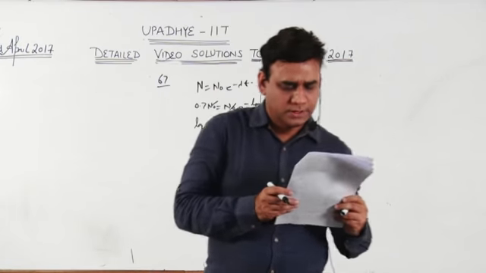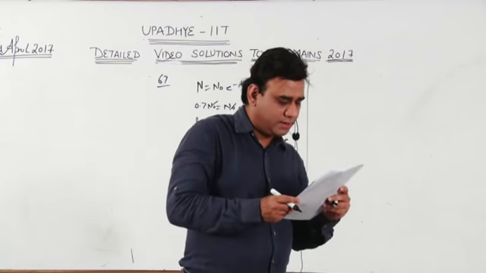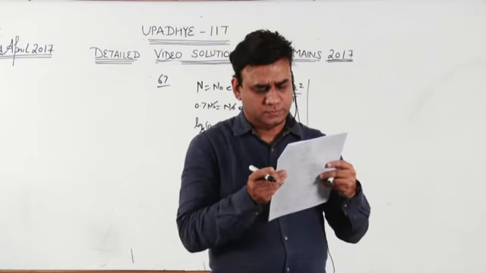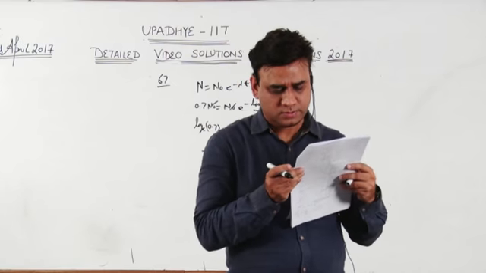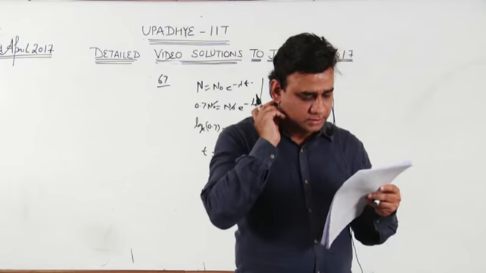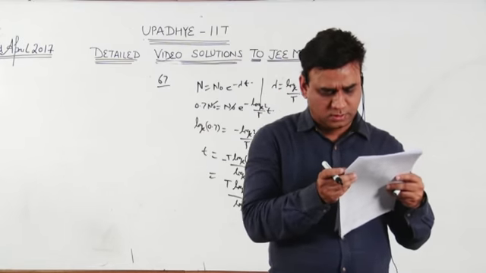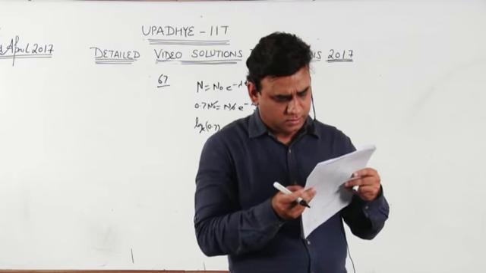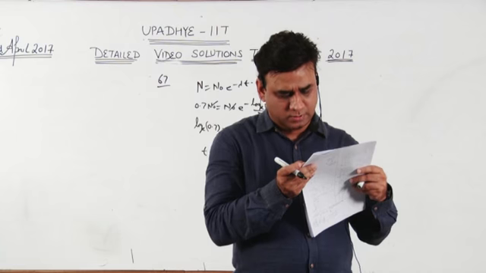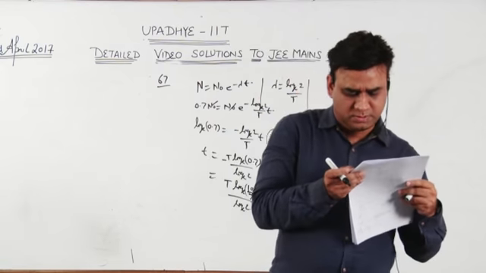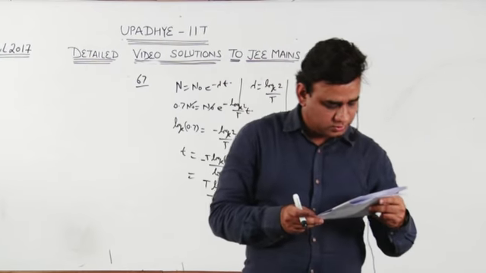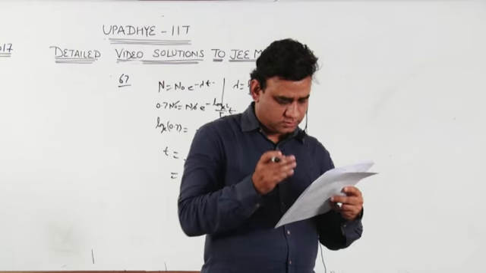Question number 68 was from the portion of electric current, and it was based on information only. The question asks which of the following statements is false. If we go through all 4 statements, we know that in a balanced Wheatstone bridge, if the cell and the galvanometer are exchanged, the null point is disturbed. But basically it is not disturbed. So this is the false statement. You can check it from your theory notebook also. It was just conceptual.